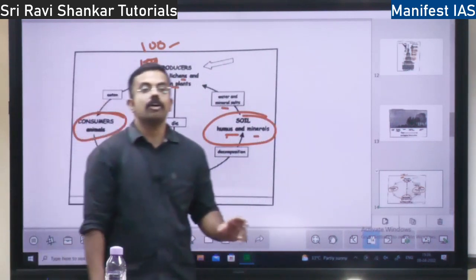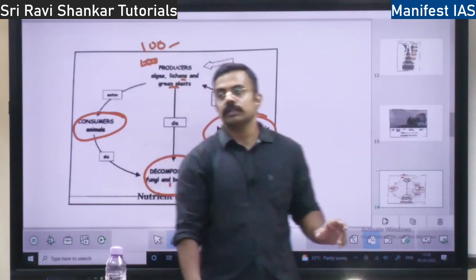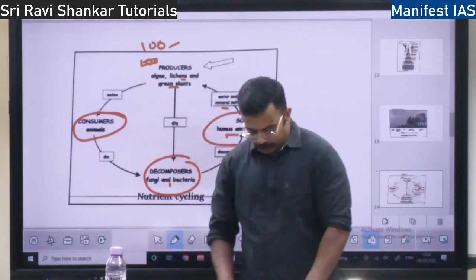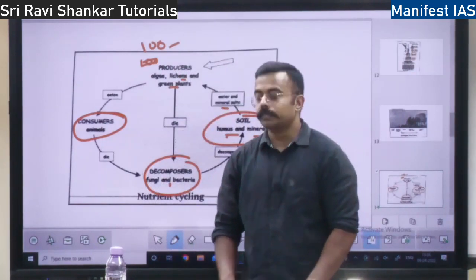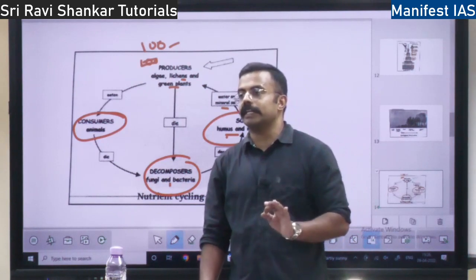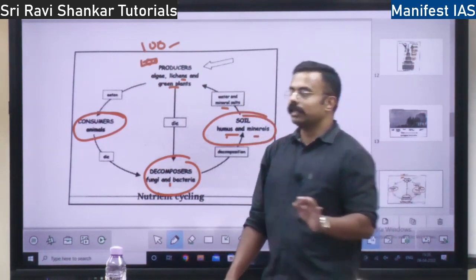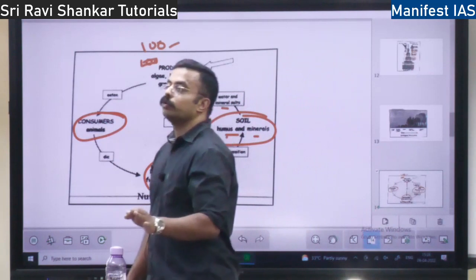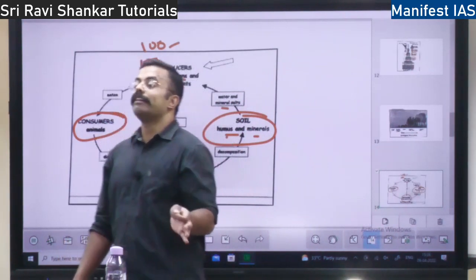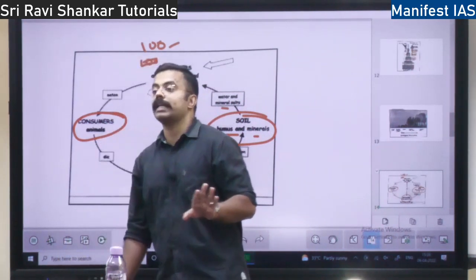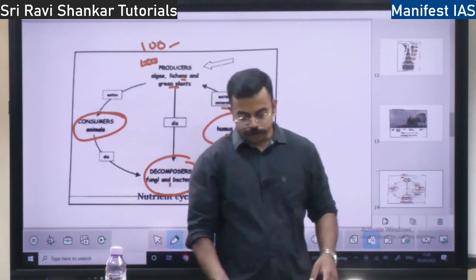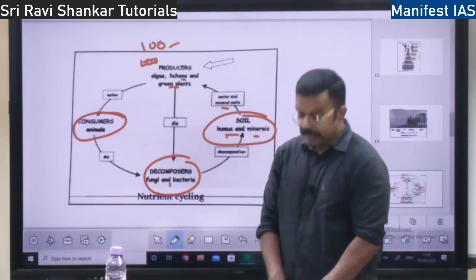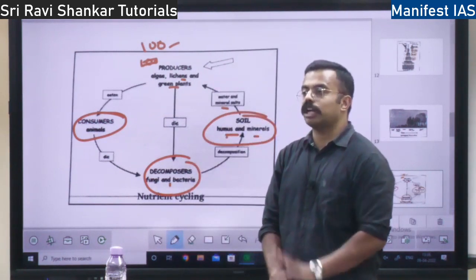We will find it in the phosphate rocks, rocks which contain phosphate. If we do mining for that rock, or if it undergoes erosion naturally, then the phosphorus is released.